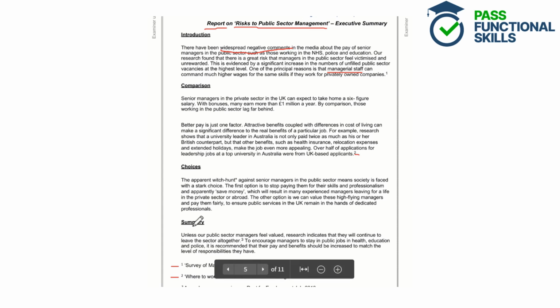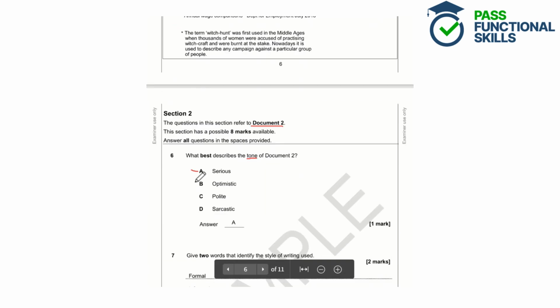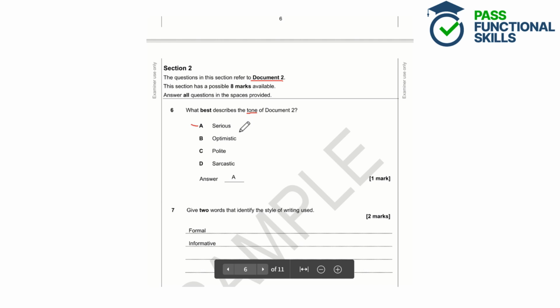Then in the summary here, it's almost like a warning. So unless our public sector managers feel valued, research indicates that they will continue to leave the sector altogether. So this is quite a serious warning almost, warning that unless the public sector managers feel valued, they will continue to leave the sector. So we can say that the tone is definitely serious throughout.